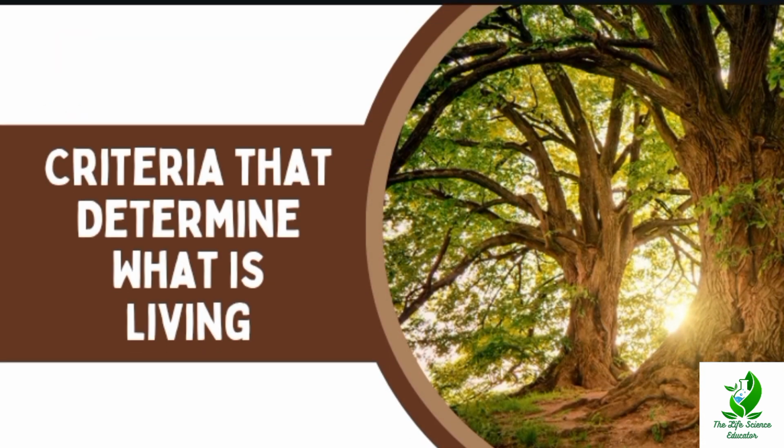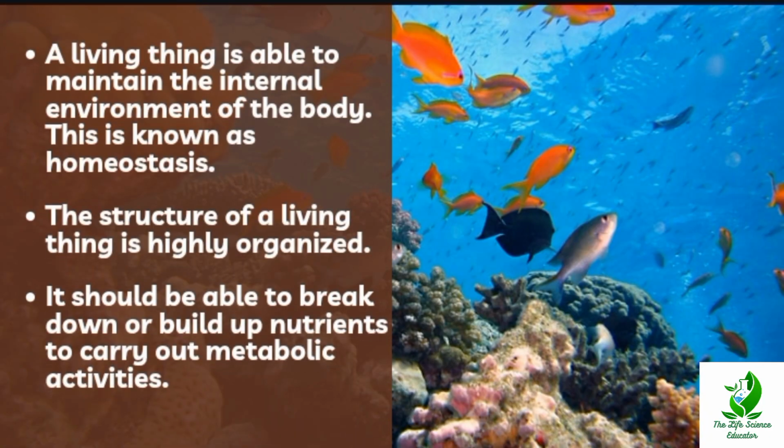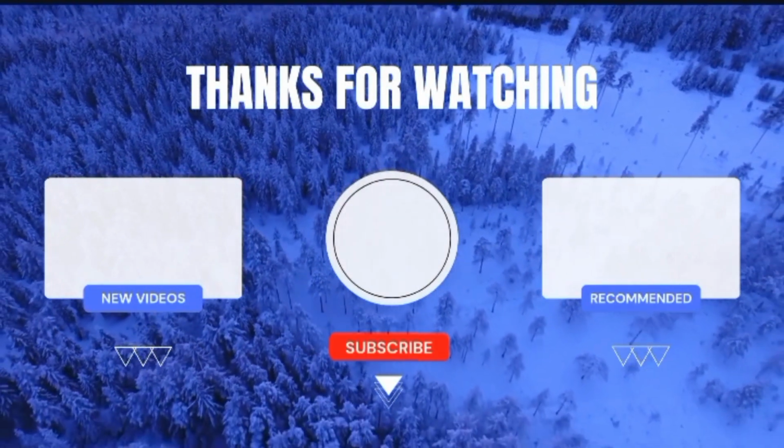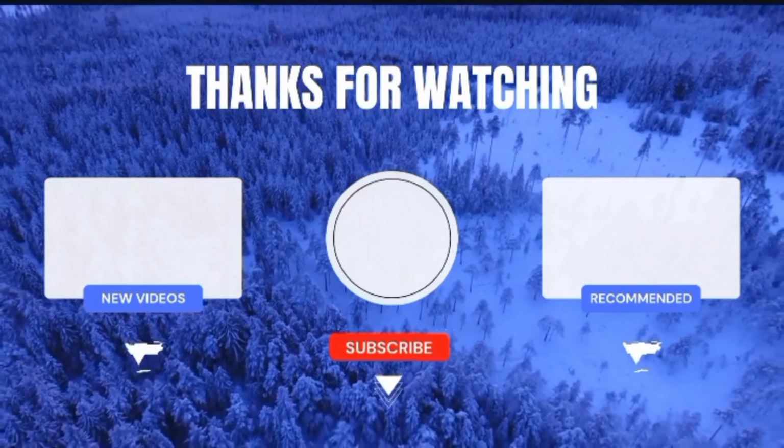So, criteria that determine what is living. So, what are the criteria? A living thing is able to maintain the internal environment of the body. This is known as homeostasis. The structure of a living thing is highly organized, and it should be able to break down or build up nutrients to carry out metabolic activities. And it should have the ability to adapt to changing environmental conditions. It should have the ability to respond to external stimuli, and it should be able to increase in size and mass. I hope you have understood what is living and what are the characteristics that are useful for a living organism.